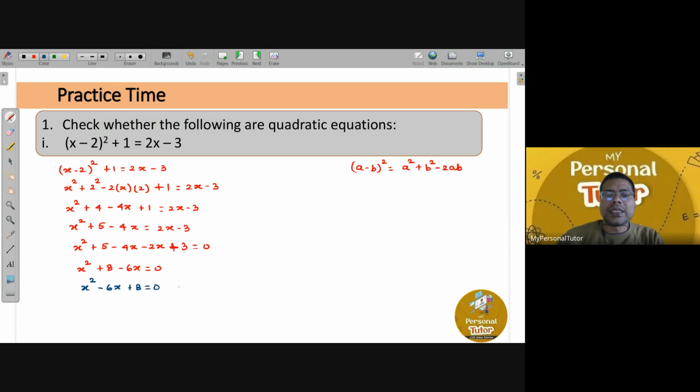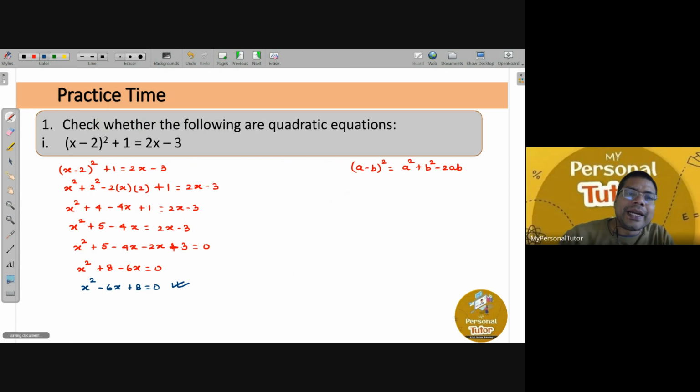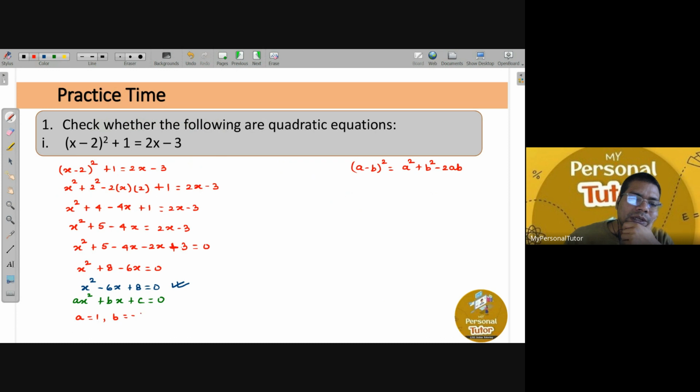So now you can see that yes, it is a quadratic equation. Why? Because the highest power on the variable is 2, right? Now another important question I am adding from my side, although this is not part of the question. If you look at this equation in standard form, we know that a quadratic equation is nothing but ax square plus bx plus c is equals to 0, right? So if you compare this equation with the standard form of the quadratic equation, what is the value of a? 1. Very good. What is the value of b? Minus 6. Very good. What is the value of c?